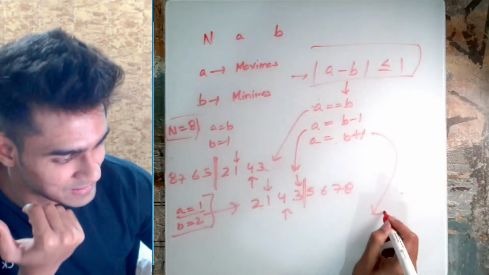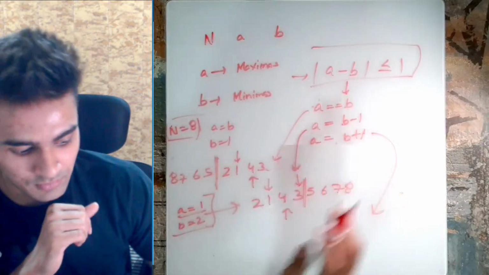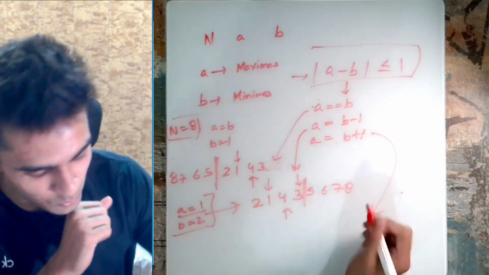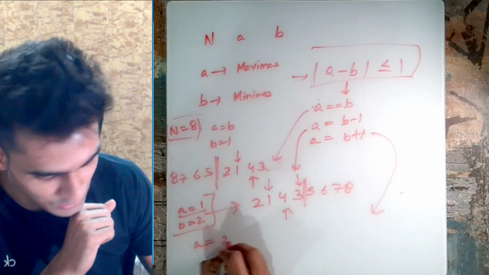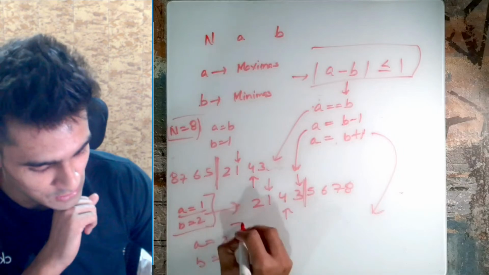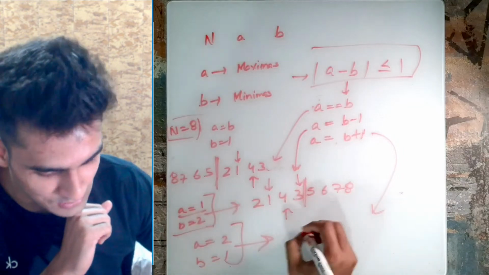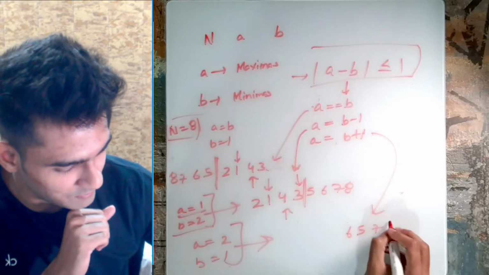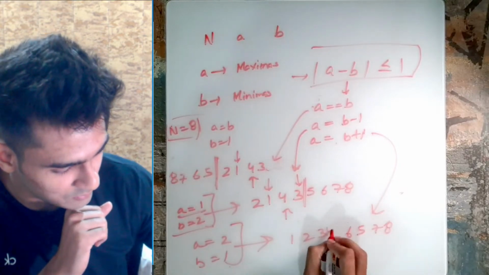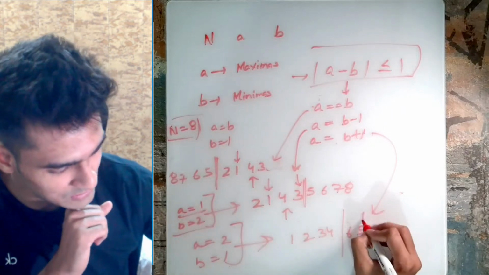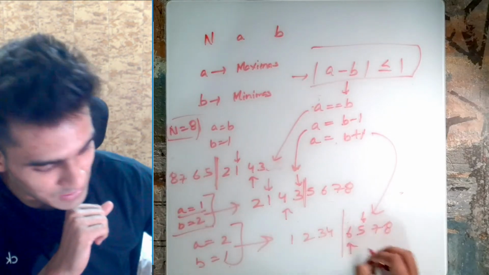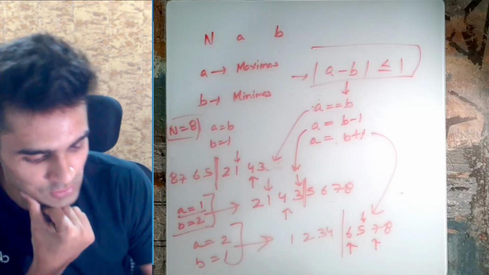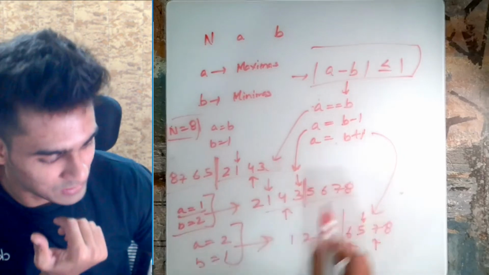And now coming to the last case, when a is equal to b plus 1. Basically the number of maximas is greater than the number of minimas. Let's say a is equal to 2 now and b equals 1. For this one, we take the last four values. So we have 6 5 7 8, and then we have 1 2 3 4. You can see this is a minima here, this is a maxima here, and this is a maxima here. So these are the three cases and the three ways how we can solve this.